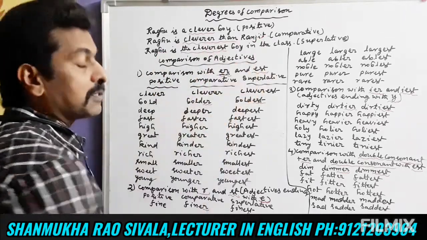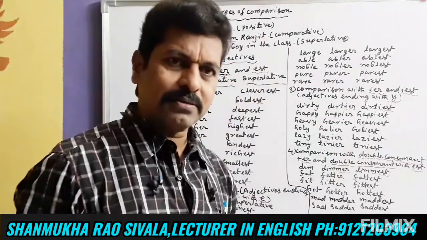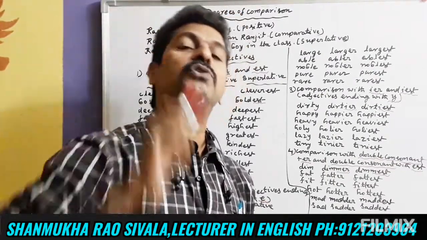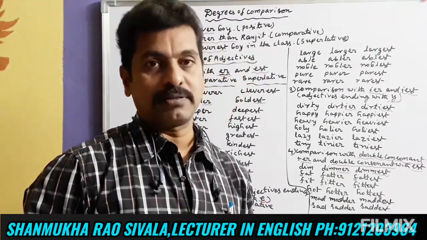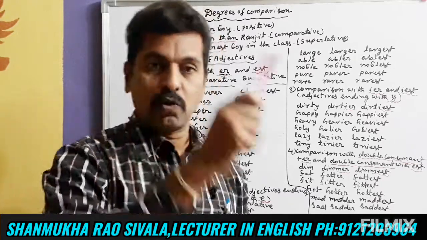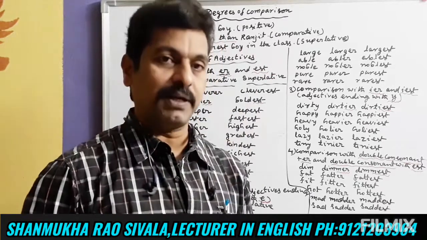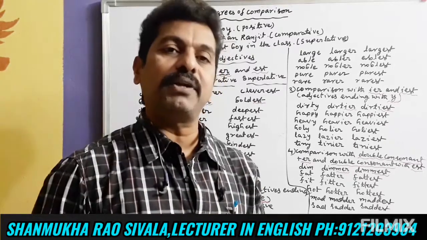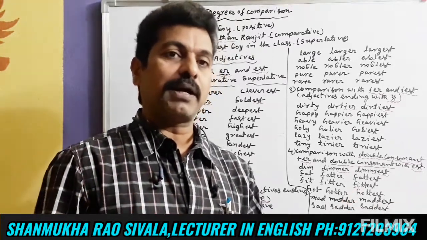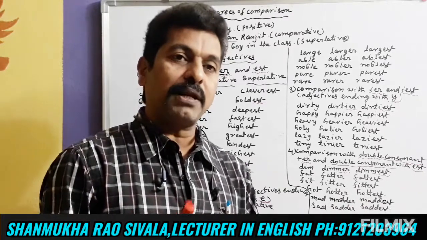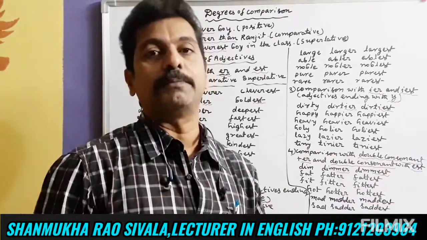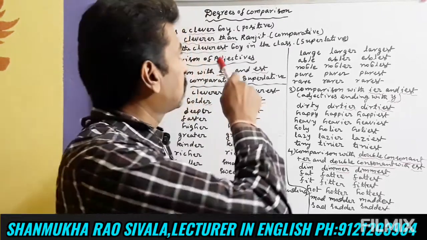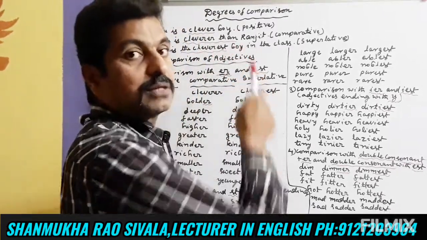Raghu is the cleverest boy in the class, means in the whole class, Raghu is the only person who is the cleverest, the most intelligent boy in the class. If one is there in the whole class, we use superlative degree. More than 2 means we use superlative degree. When we make a comparison between 2, comparative; more than 2, superlative degree.